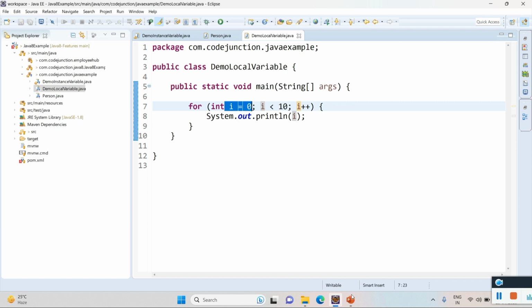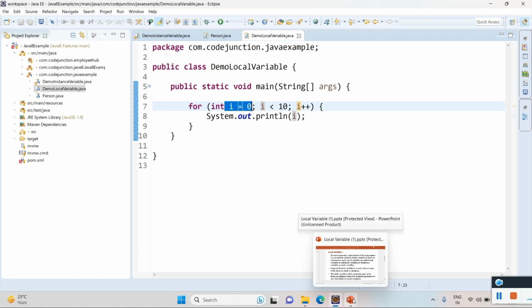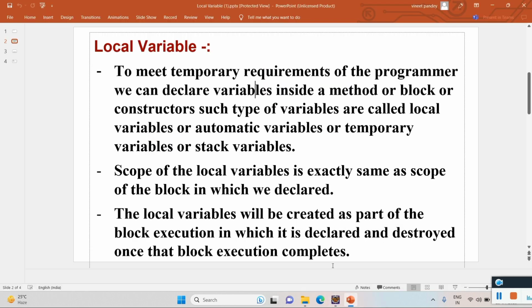To meet our temporary requirement, when we declare a variable, it is known as a local variable, temporary variable, or stack variable. The scope of the local variable is exactly the same as the scope of the block in which we declared it. The local variable will be created as a part of block execution in which it is declared and destroyed once that block execution completes.